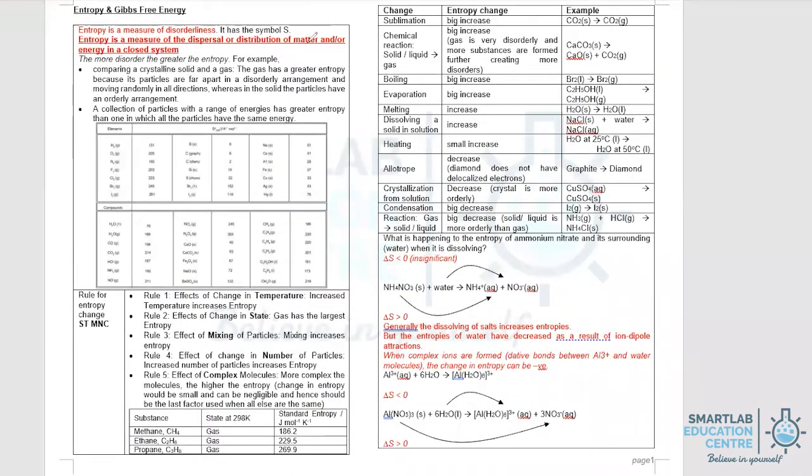Entropy. Entropy is a measure of disorderliness. To be specific, in the exam, if asked to define entropy, you should mention that entropy is a measure of the dispersal or distribution of matter and energy in a closed system.